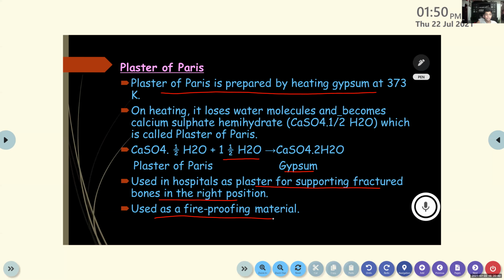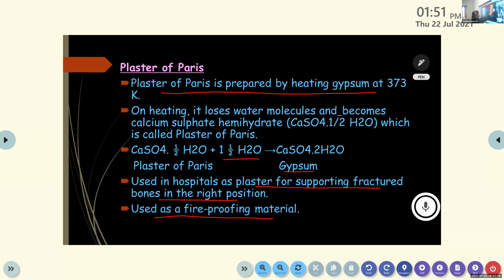Plaster of Paris. Plaster of Paris is prepared by heating gypsum at 373 K. On heating, it loses water. K stands for? That's a symbol, right? Here, along with this numerical, K is for Kelvin. It's a unit of temperature. On heating, it loses water molecules and becomes calcium sulfate